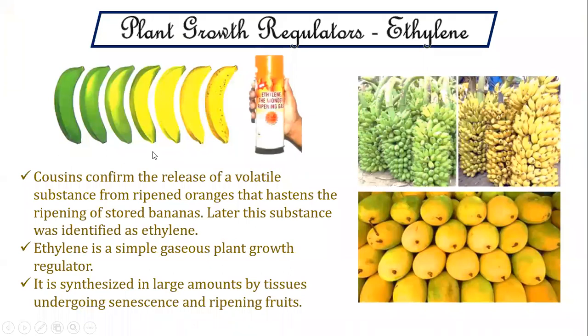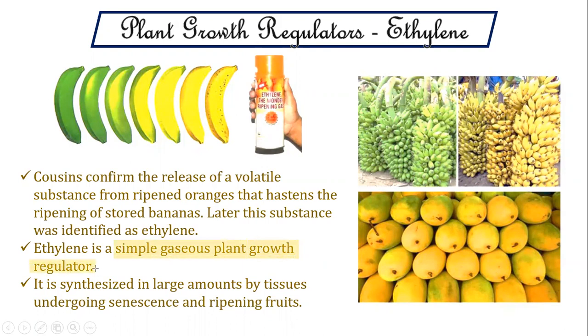Next is ethylene, the second largest hormone and the first plant growth inhibitor that we are going to learn today. We have covered all about the plant growth promoting hormones and how they act on plants, what are their different functions. Now we are moving on with ethylene. Ethylene is the only gaseous plant hormone, a simple gaseous plant growth regulator.